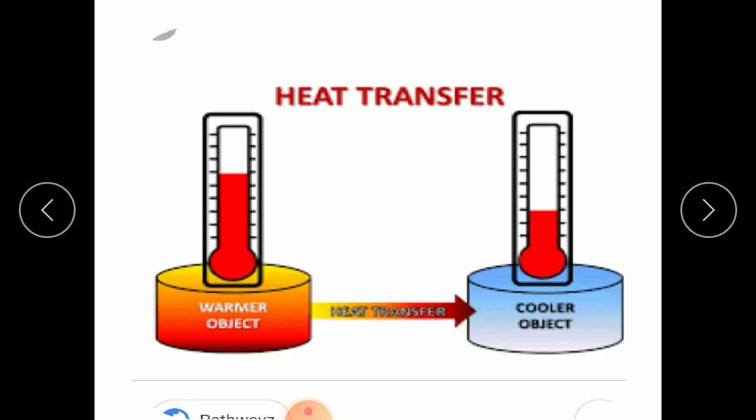So heat is basically the transfer from a hotter region. You can see the red one is the warmer object and the blue one is the cooler object. So heat is a form of energy, thermal energy, which flows from a hotter to a colder region.